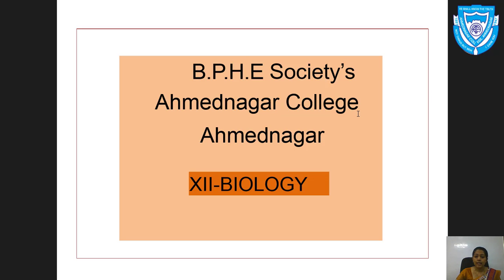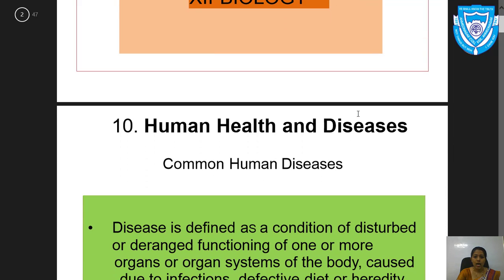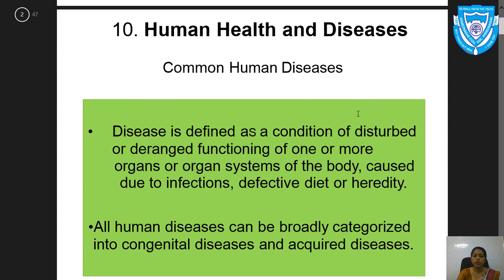Viruses are inactive outside a host cell, but once they enter a particular host cell, they take charge of that cell, multiply themselves and disturb the cells. The viruses spread either directly or indirectly and transmit the disease. Like viruses, there are some other pathogens which infect human health. In our upcoming lecture, we are going to learn about them. Now, we are going to start with our first topic, that is common human diseases.